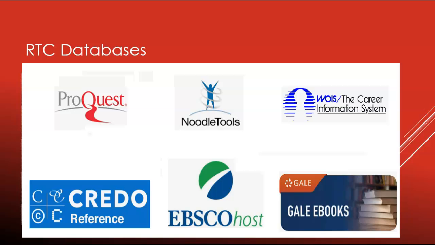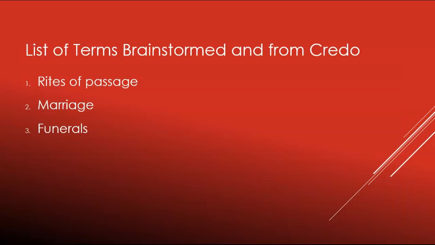We have several databases with encyclopedia entries, current magazine and journal articles that might be useful for you, including Credo, ProQuest, Sinol, and more. The first thing to do when you're doing research is to come up with a list of terms that you'll use to search. You can brainstorm these. I've decided to do a search on rites of passage and made a note of several, like marriage or funerals. For more terms, I can do a quick check of online encyclopedias.